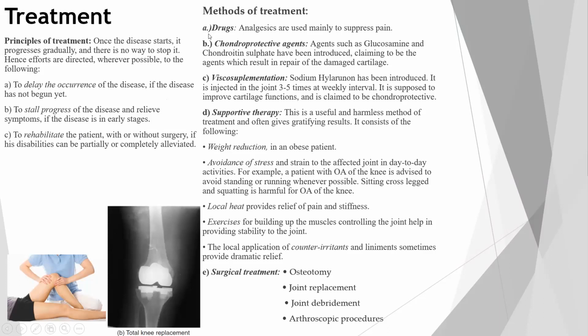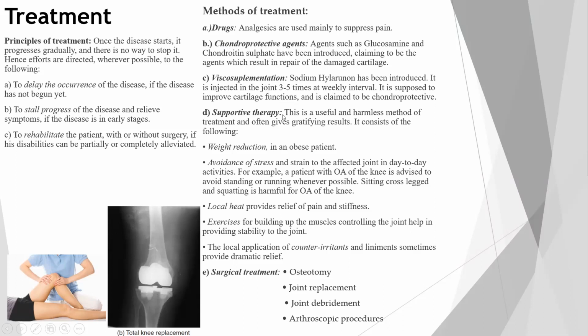Now the methods of treatment. First are drugs. Analgesics are used mainly to suppress the pain. Second are chondroprotective agents such as glucosamine and chondroitin sulfate, which have been introduced, claiming to be agents which can result in the repair of the damaged cartilage. Third, viscosupplementation: sodium hyaluronate has been introduced. It is injected in the joint 3 to 5 times at weekly intervals. It is supposed to improve cartilage function and is claimed to be chondroprotective in nature.